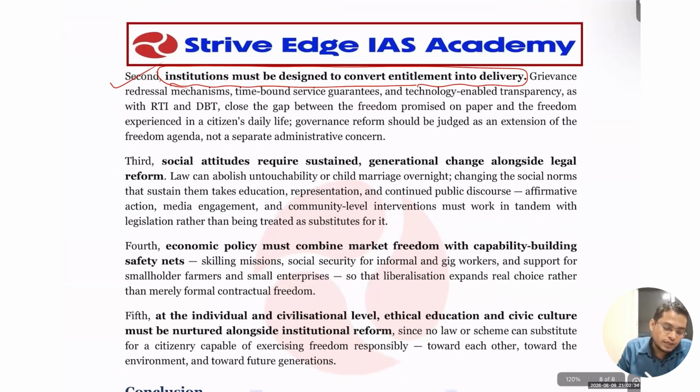Okay, so next is social attitude: it requires sustained generational change alongside legal reform. Dekho, you can see the legal reform we can implement, but to have ground-level change we need change in social attitude. So we have the dowry system, which we abolished in 1960. I think it is a very old law, but still in 2020 people are taking dowry. Why is this? Because the law moves very fast, but society lags a little behind. So we need to bring reform in the mindset of the society so that there will be real freedom in the society itself.